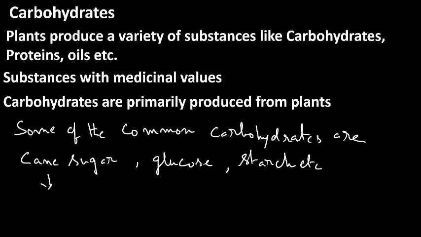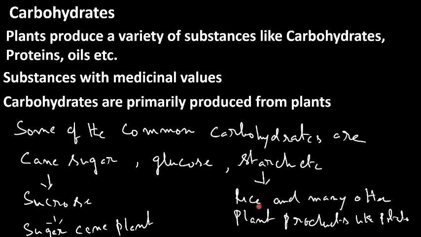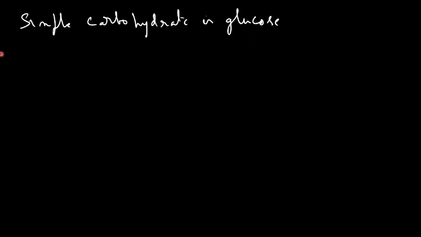Cane sugar is also called sucrose. This is obtained from sugarcane plant. Starch is obtained from rice and many other plant products like potato, etc. The simple carbohydrate is glucose and its formula C6H12O6.